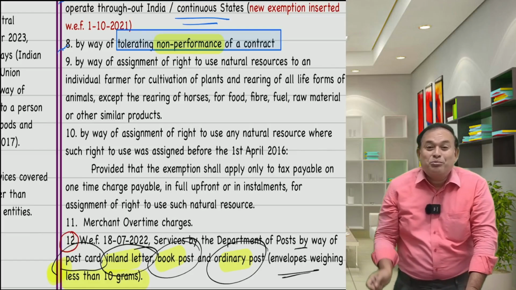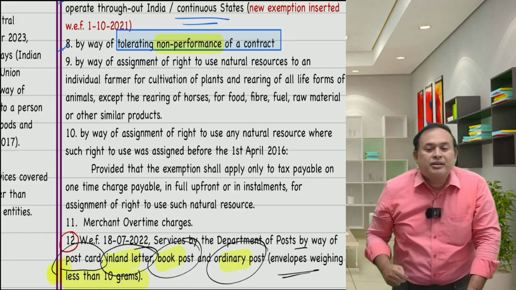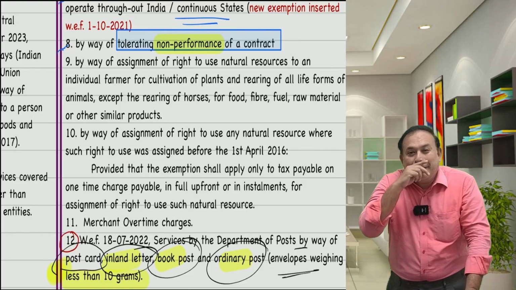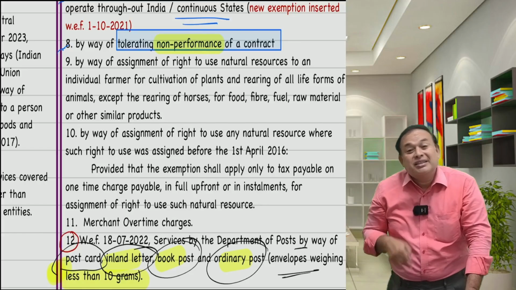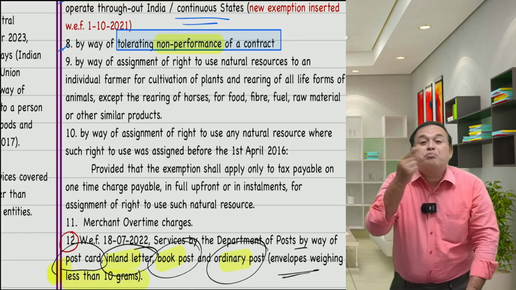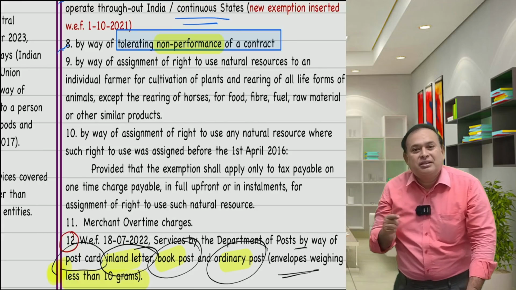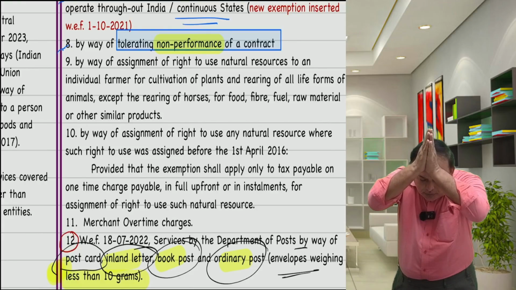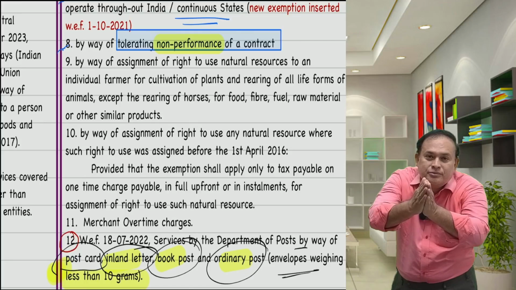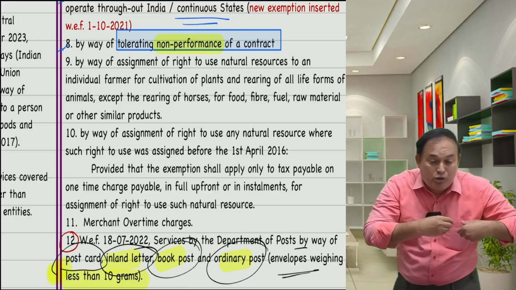Now, Bombay Municipal Corporation received 2 crores. Bombay Municipal Corporation tolerated the act of non-performance of a contract. Non-performance. Kamal Builder says, take your money, I will pay 2 crores.